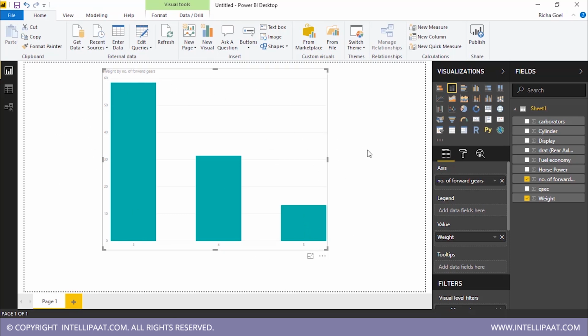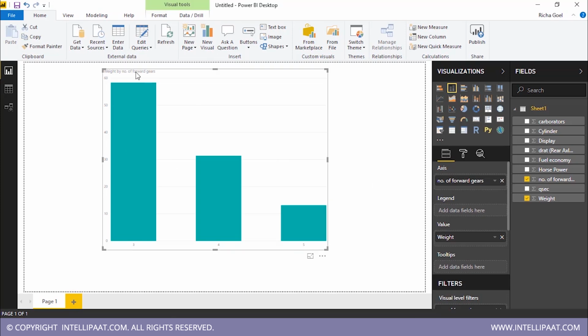Now, what does this graph mean? What it basically means is that the number of gears that I have, suppose there are 3 gears in my car or 4 or 5 forward gears, accordingly the weight is getting changed. As you can see, if I click over here, this gets selected and this gets deselected.